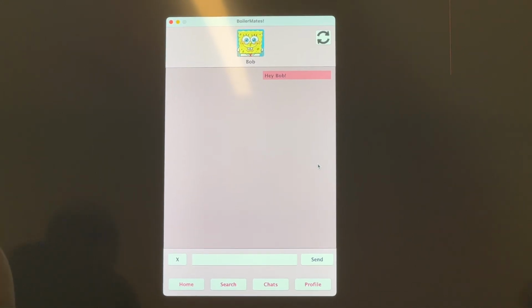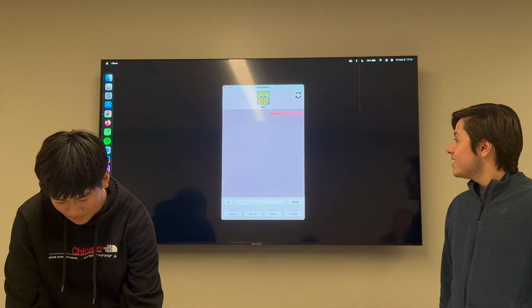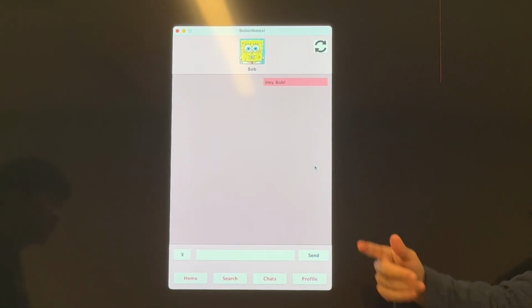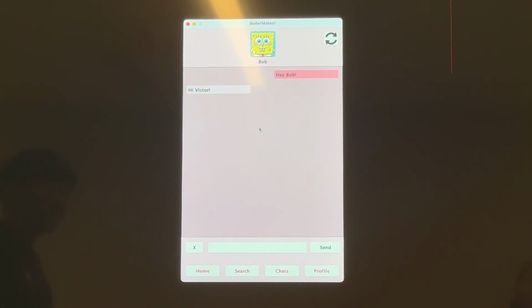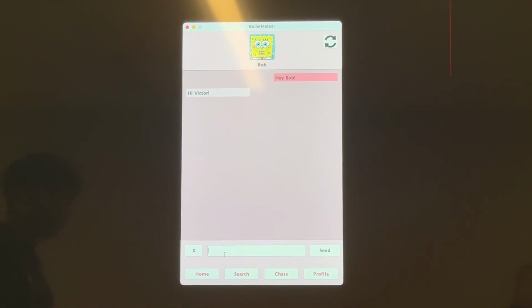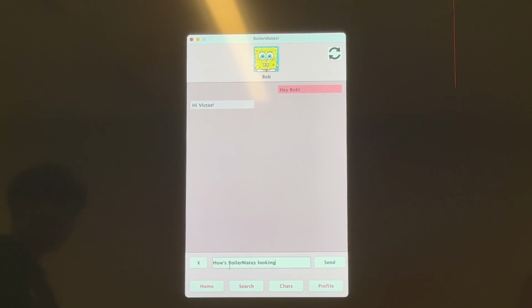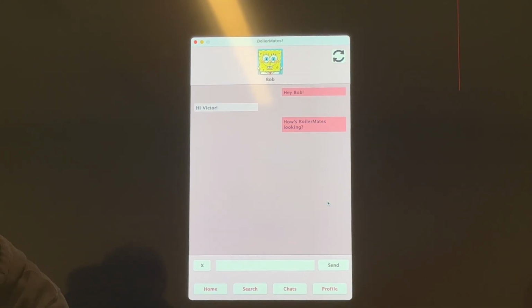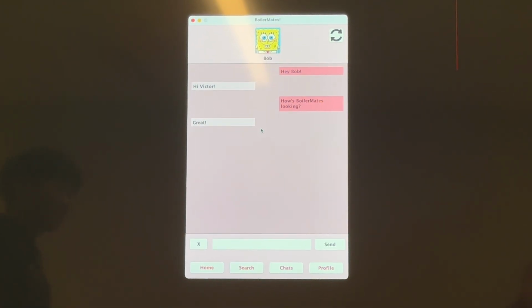So let's have a conversation right now. So I sent him, hey Bob. Let's see what he types. Now he just sent the message, but it didn't refresh the screen, so we have to hit the refresh button. Then hi Victor. So how's BoilerMates looking? Let's see what he answers. I'm gonna refresh. Great. Okay.